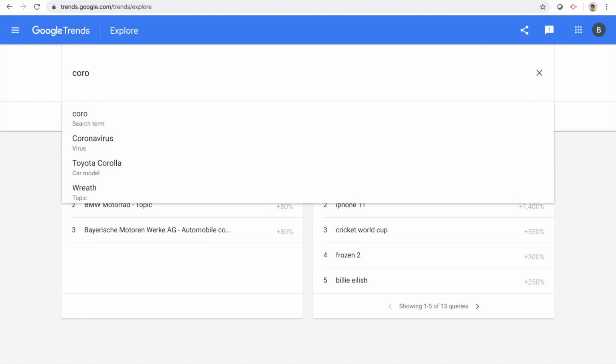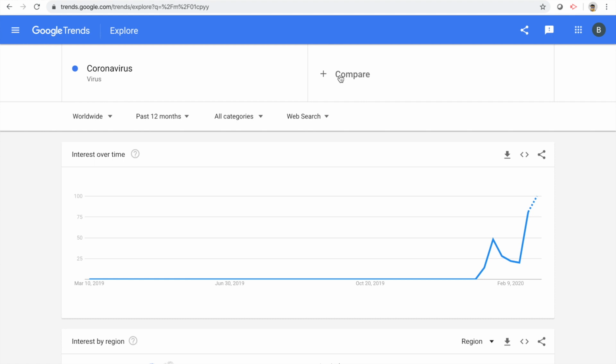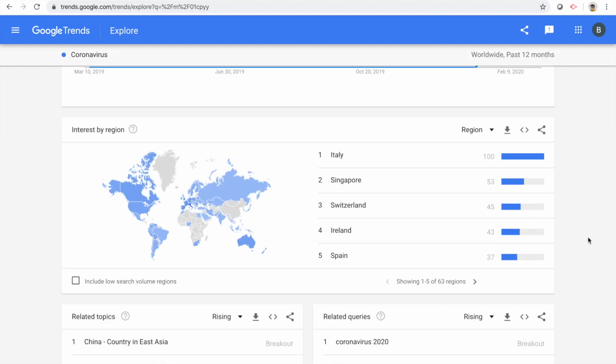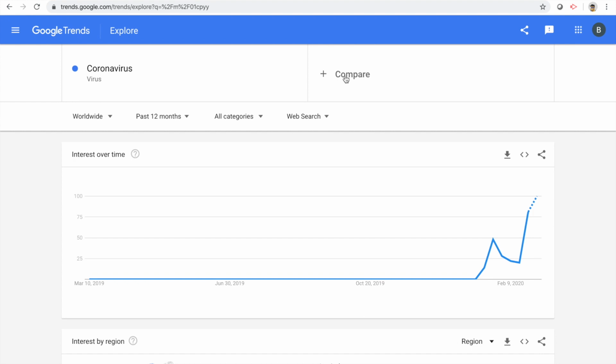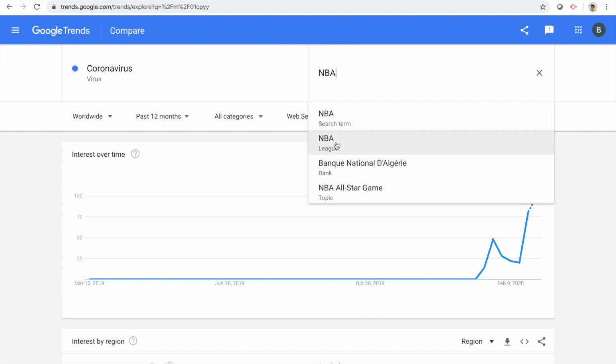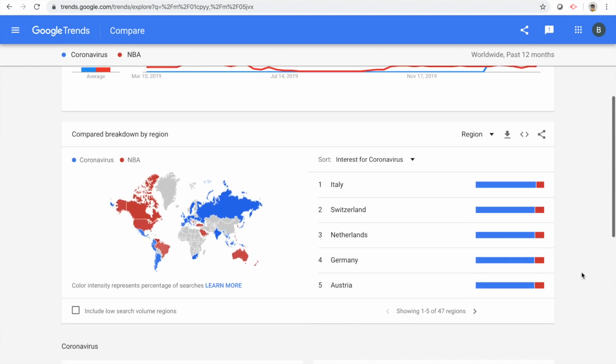We can look at coronavirus, just to take something which is very updated right now, and we can see okay, it's actually got a very sharp increase here. Now of course the interest by region, well, a lot of people are looking out for it in Italy, especially right now. But let's compare it to how many people are looking at the NBA league and see how that fits.